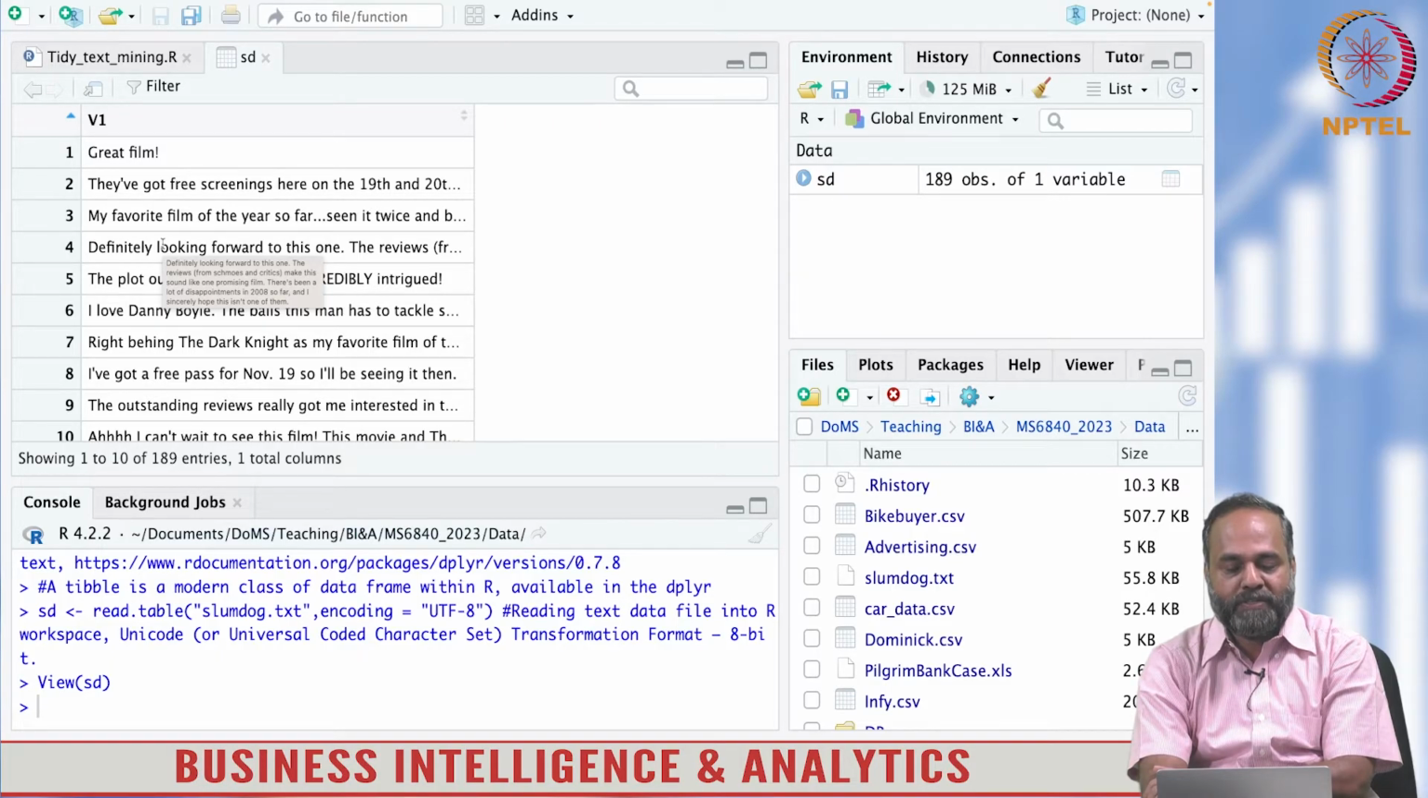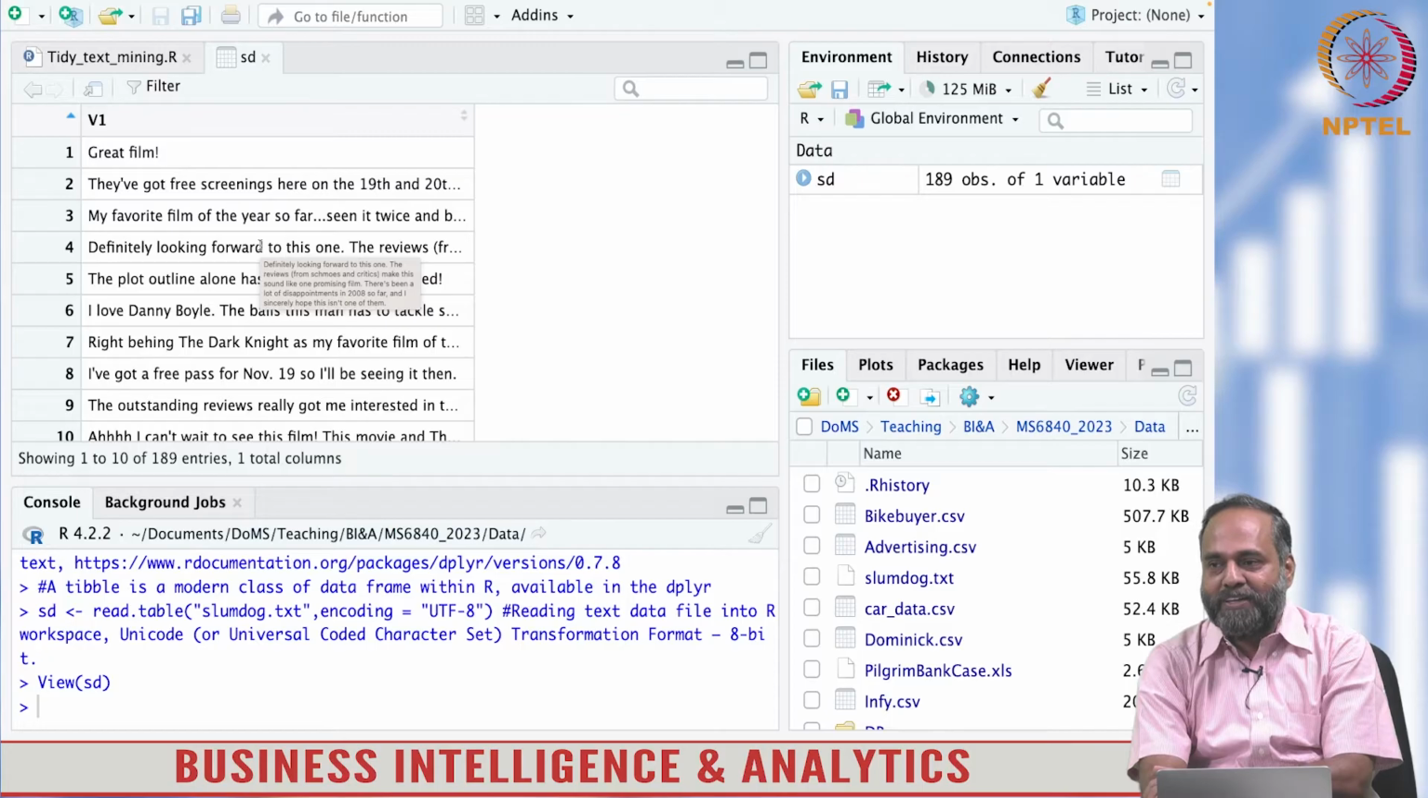I read into it, and you can see these are comments or posts by different people. Each post is a document. Somebody says great film. I should not be reading all these comments because there will be a lot of unparliamentary comments here. So it's an uncensored data.